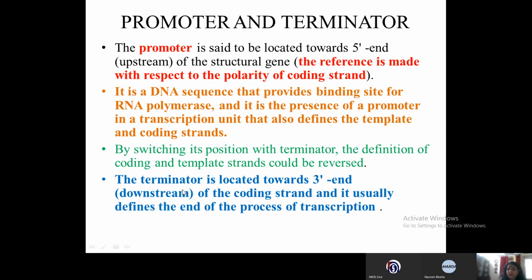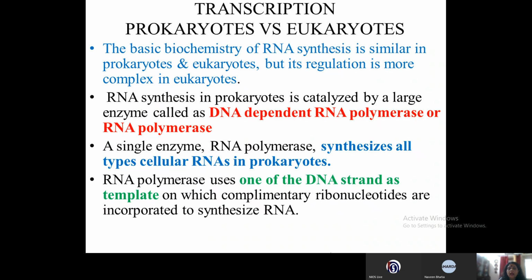You know why downstream? Because they are beyond the start site of transcription on the coding strand, because the coding strand is always taken as the reference strand to refer to the terminator and promoter, and the terminator usually defines the end of the process of transcription. So the promoter is important because it is the place where the RNA polymerase comes and attaches itself.